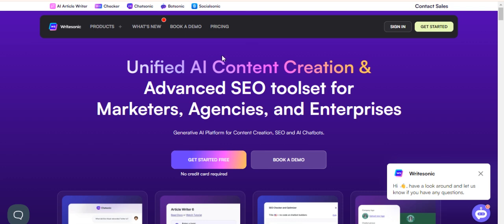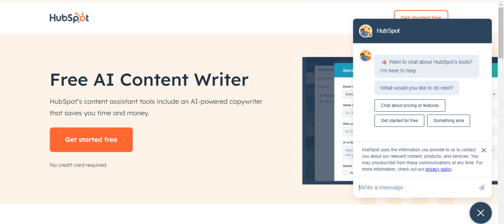Now the next is the Writesonic AI tool, which is one of the best AI text generators, especially designed to create SEO optimized articles. We can use different models via a chatbot here. Now coming to the next AI tool, the name is Free AI Content Creator. It means the HubSpot AI tool. Create impactful content instantly with an AI assistant developed by HubSpot. Generate SEO articles, social media posts or emails adapted to your brand and to your audience.